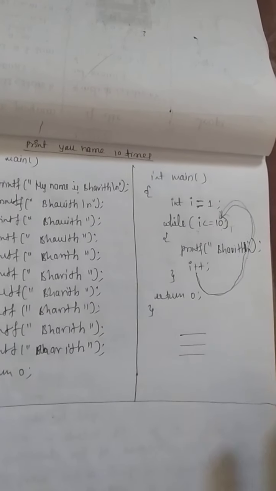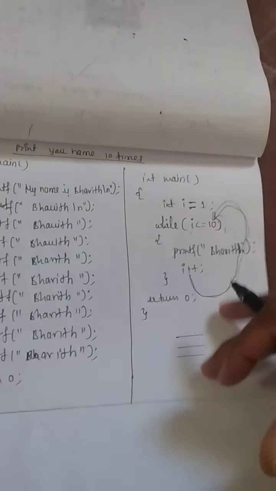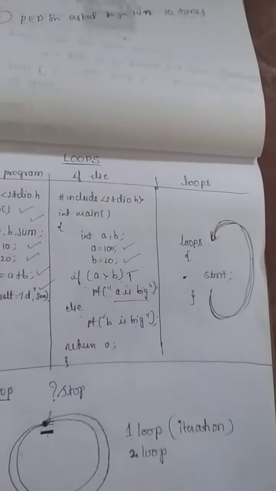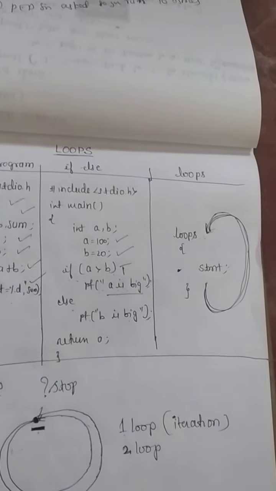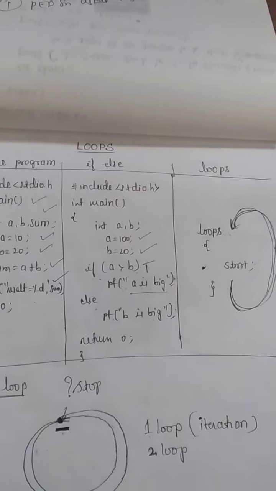So this is the basic concept about while, do while, and for, or totally we can say loops. Okay, thank you.